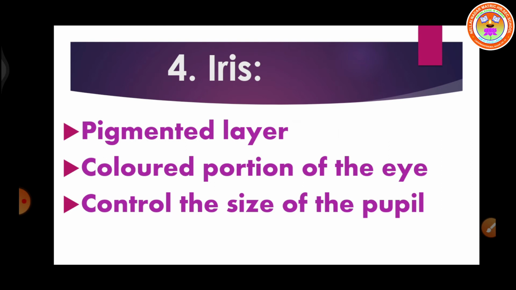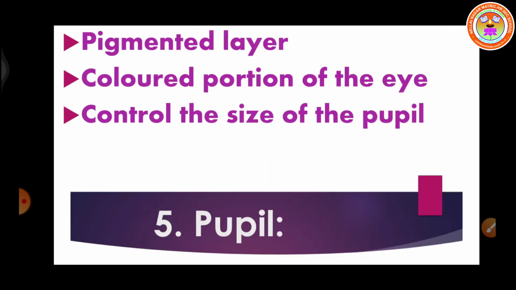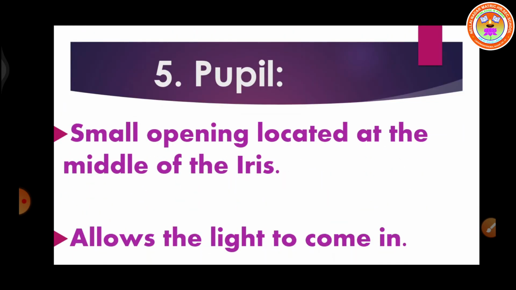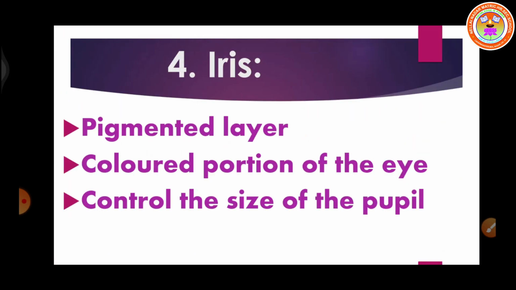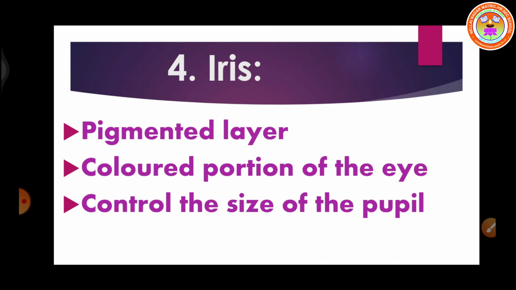When you look in front of your eye in the mirror or at others' eyes, there is a hole in the center. That hole is called the pupil. Okay, the size of the pupil is controlled by a muscle called what? Iris. The iris is a muscle. It controls the size of the hole. The hole name is called pupil.